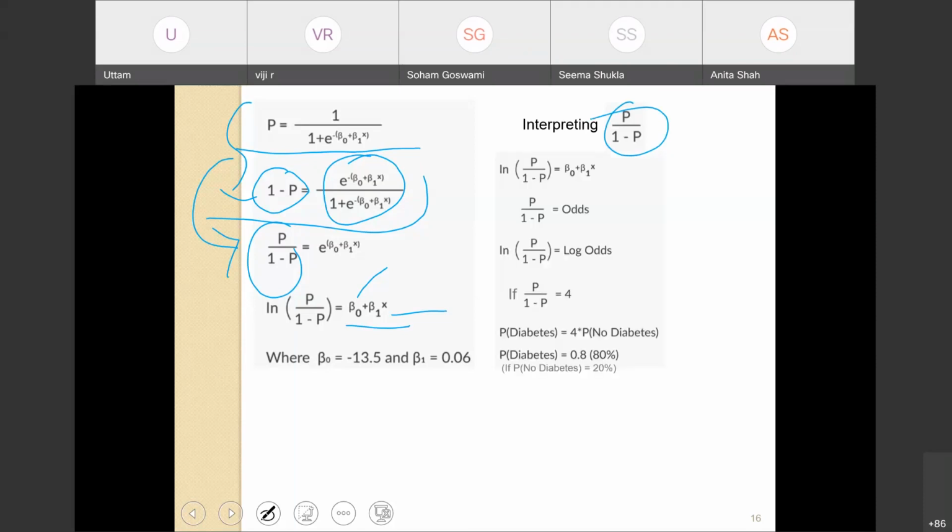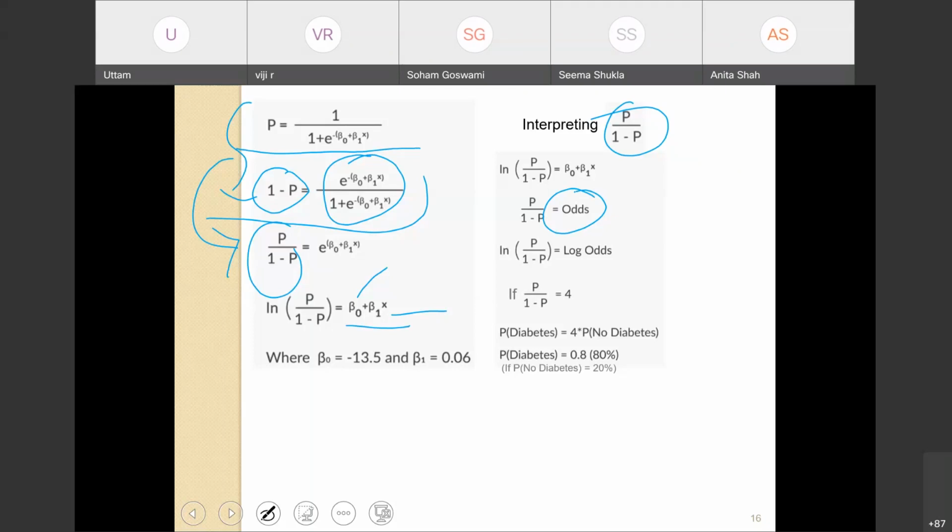Okay, so let's call this p over 1 minus p the odds. So ln of p over 1 minus p, you can say, is the log odds.